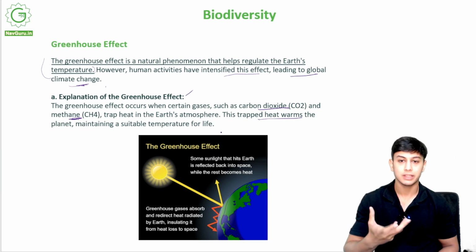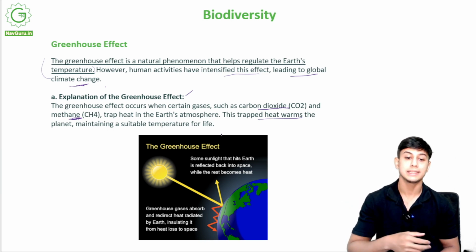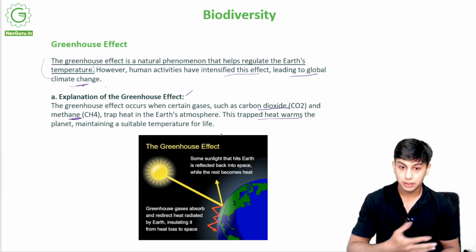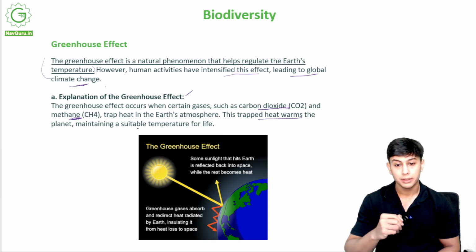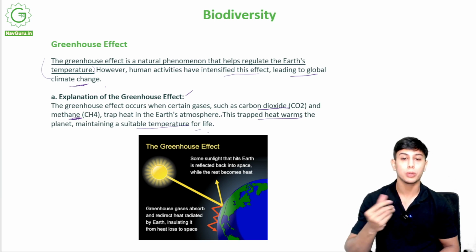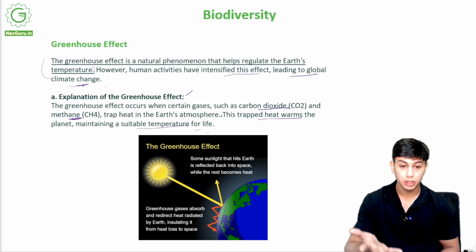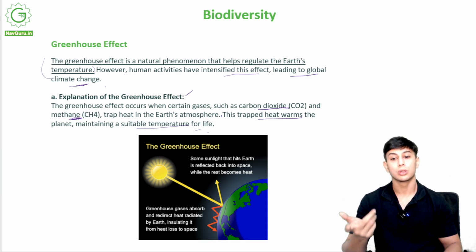These gases are very warm in nature, and due to the sun they get even warmer, and since they are not able to escape from the atmosphere, they increase the temperature of the Earth. This has always been around, but since now more carbon dioxide and more methane is being produced by humans, it is leading to global warming.